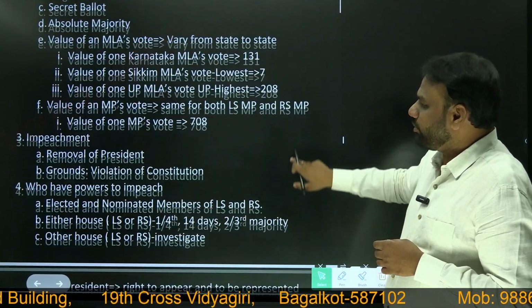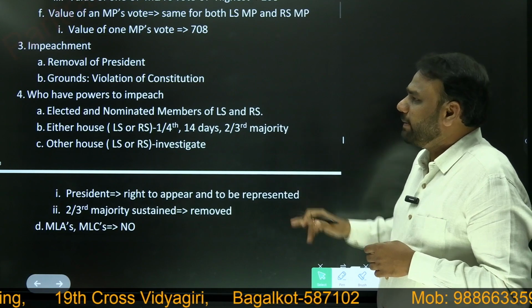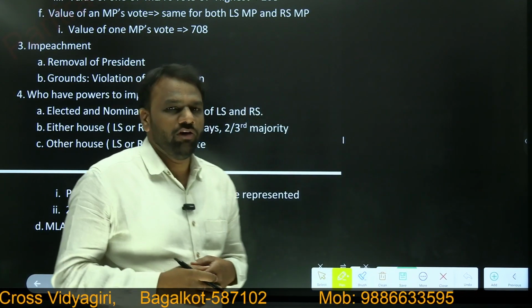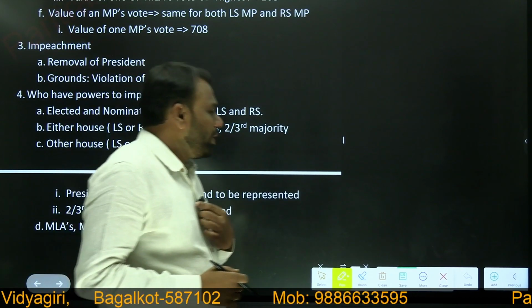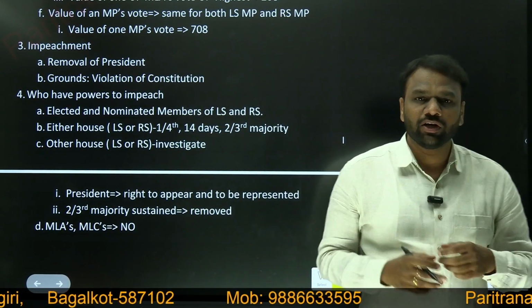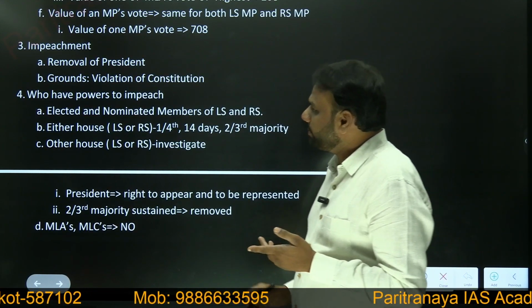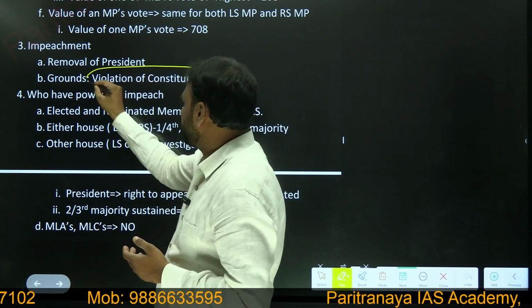Next, we'll start discussing impeachment. What is impeachment? Impeachment is the removal of the president. What are the various grounds for removal? That means, what are the reasons for which we can remove the president? The ground for which we can remove the president is violation of the constitution.